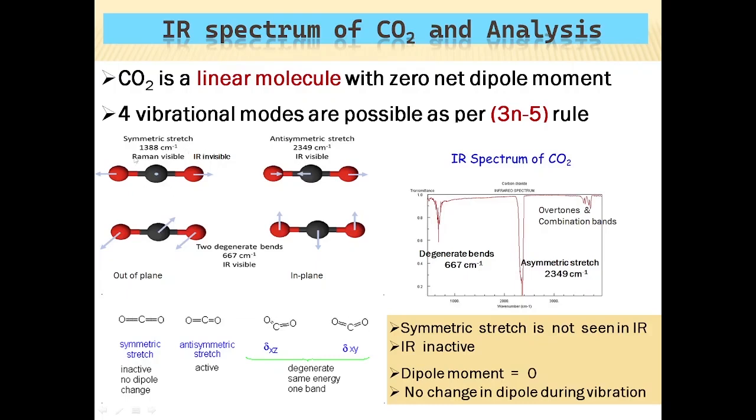So that means symmetric stretching of carbon dioxide is invisible in IR because it does not possess a change in dipole moment, but it is seen in Raman spectroscopy. And the second one is anti-symmetric stretching vibration. Definitely that is seen in the IR spectrum at 2349. As you can see here, it is a sharp downward peak at 2349 centimeter inverse. And the degenerate bends are seen in the fingerprint region at 667 centimeter inverse.